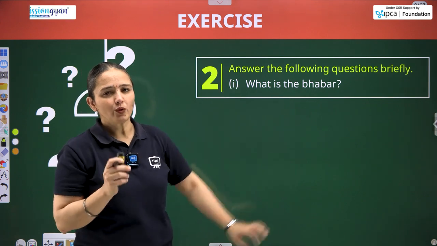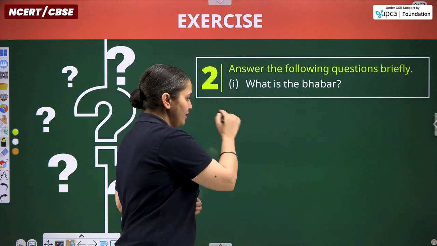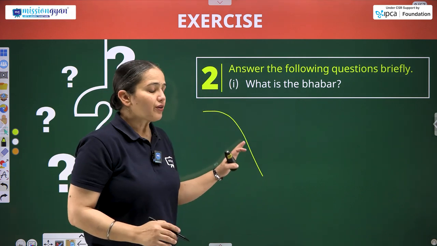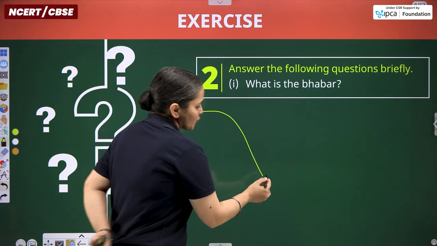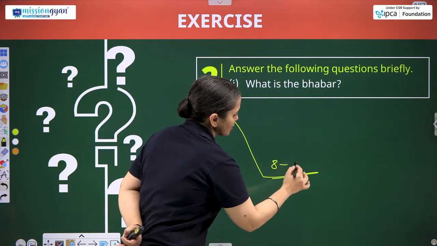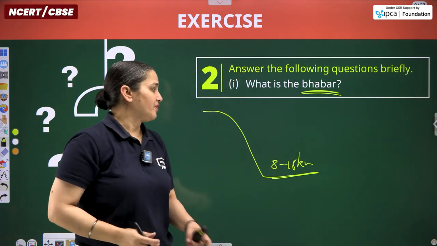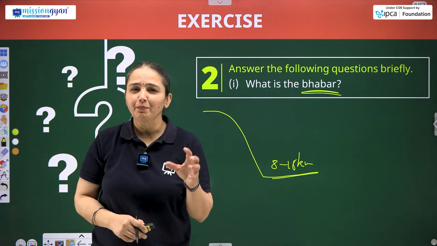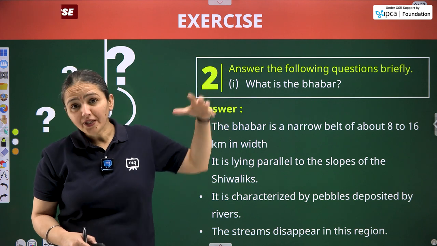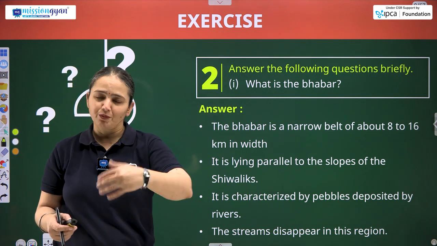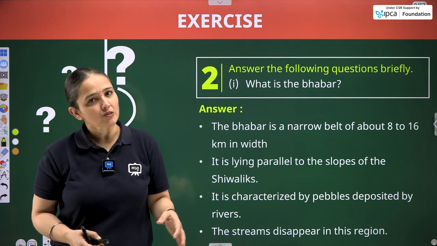Beginning with the 1 mark questions. Bhabar: remember the diagram I have shared with you, where from the mountains the rivers are just about to enter the plains. There lies a stretch of 8 to 16 kilometers where this region occurs, and this region is occupied by pebbles, granules and small stone pieces, because they were brought down onto the plains by the rivers, as they are fast flowing rivers from the slopes of the mountain.